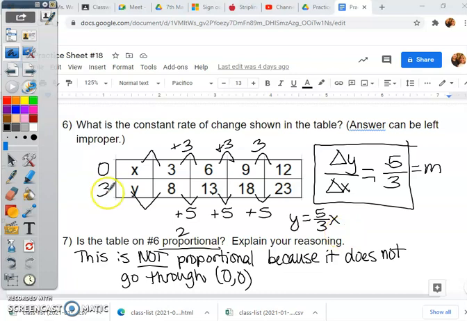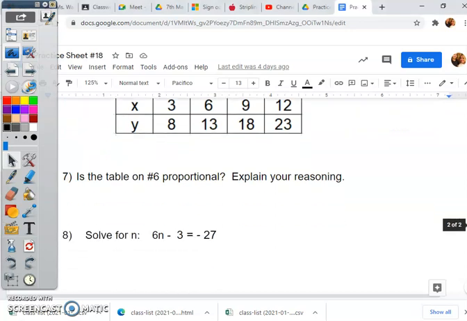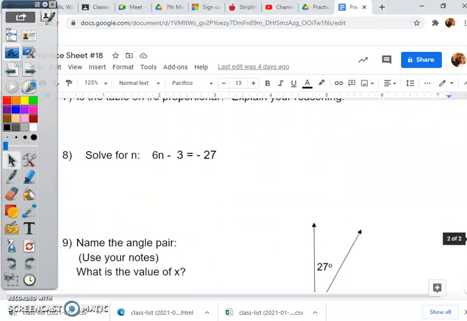Well, that something is 3. And it's a positive 3, so plus 3. So that's my equation of my line. And this is not proportional because, remember, proportional does not have a plus or minus. Okay? Okay. 8, I think you're good.